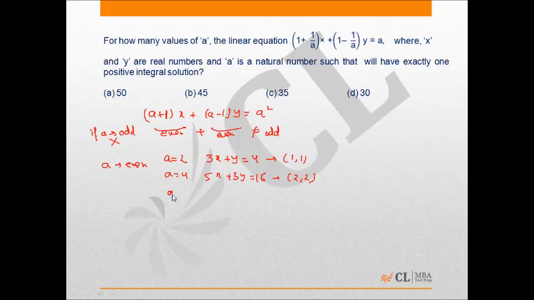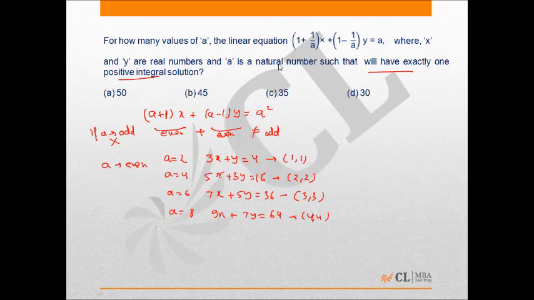positive solution. If a equal to 6, you will have 7x plus 5y is equal to 36. You will again have only one solution, 3 comma 3. If a equal to 8, you will have 9x plus 7y is equal to 64. Again we have only one solution, which is 4 comma 4. So you can see that in every case we will have only one solution, which is x comma x. Okay, so for all the even numbers you will get exactly one solution, right?